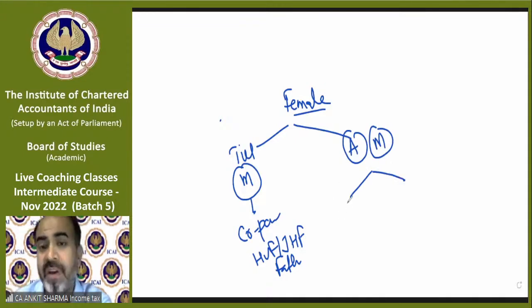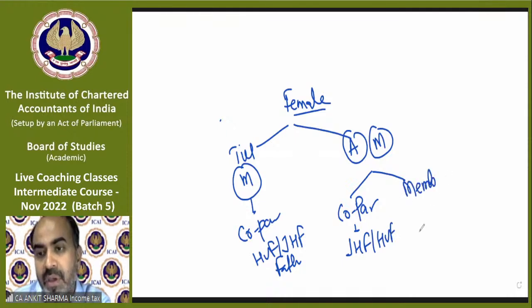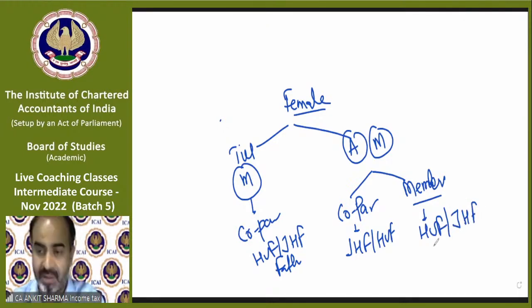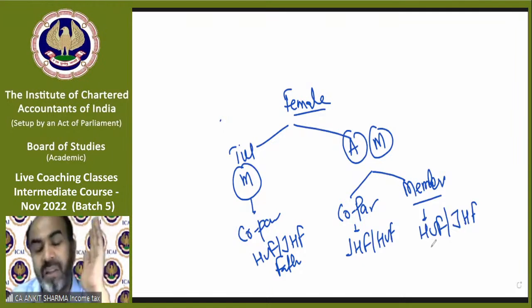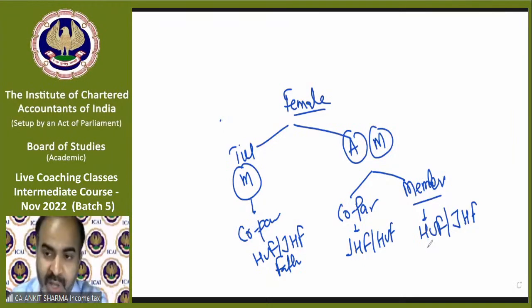She will continue to be co-partner in her father's HUF or JHF and will become a member in her husband's HUF or JHF. Clear? So technically, males only remain co-partners in their father's HUF or JHF, but females will have dual benefit after marriage. Clear? Now the difference between co-partner and member, that is very important.